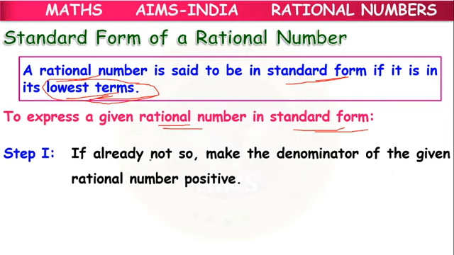what we have to do is, first, make the denominator of the given rational number positive. If it is not already so, we have to make the denominator of the rational number positive. That is step 1.